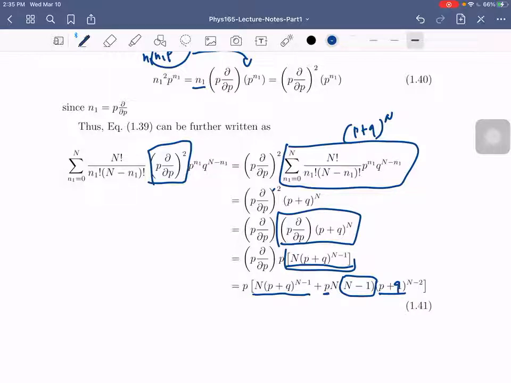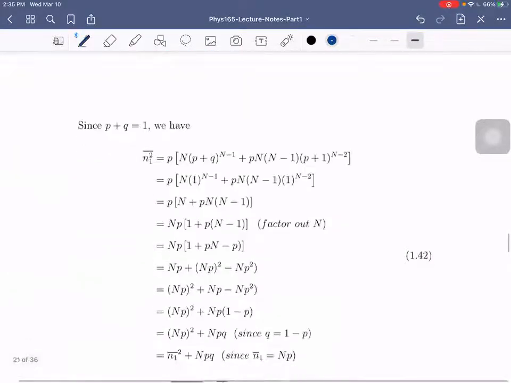Hold on. Yeah, that was a typo) raised to n minus 2. Okay? It should be q here. Alright. So now, let's expand that.